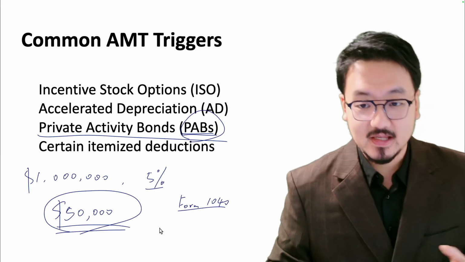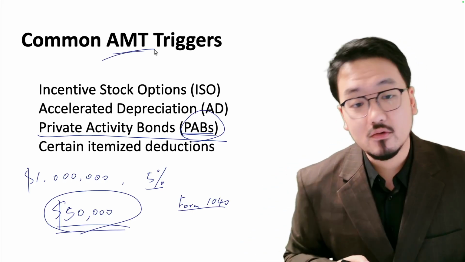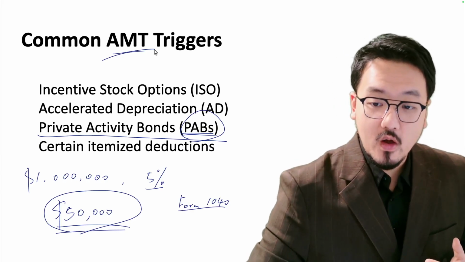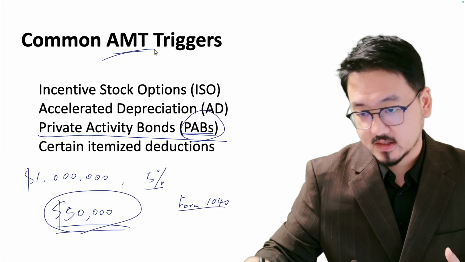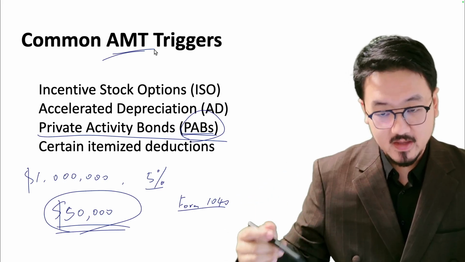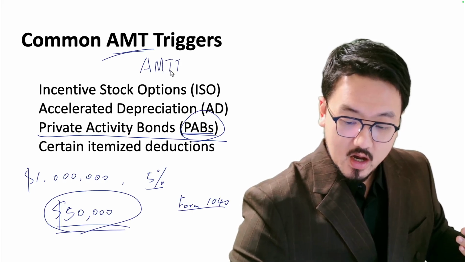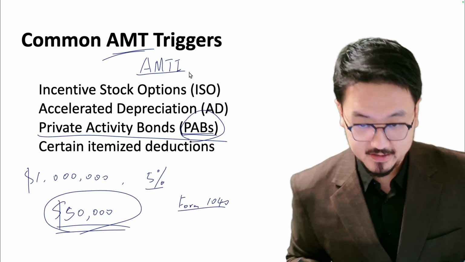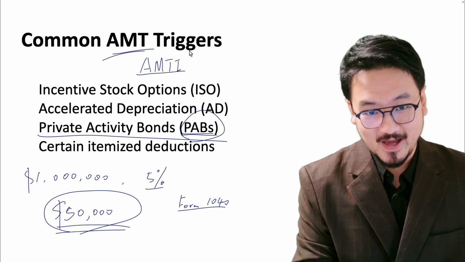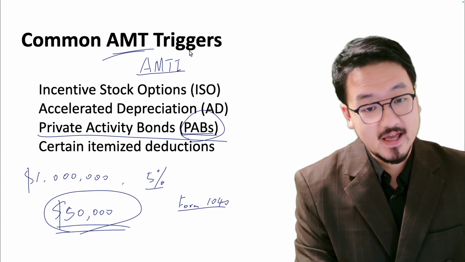But as I said, this is the regular federal tax system. Under the AMT rules, there's a different treatment. On the AMT rule, the interest from the private activity bonds, the PABs, is added back into the alternative minimum taxable income. As I said multiple times, this is called AMTI. So you're going to add it back. Let me give you some numbers so it becomes real, so you can get the gist of how to treat it under the AMT rule.